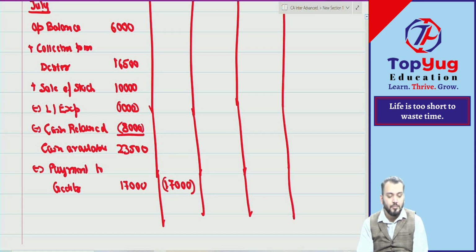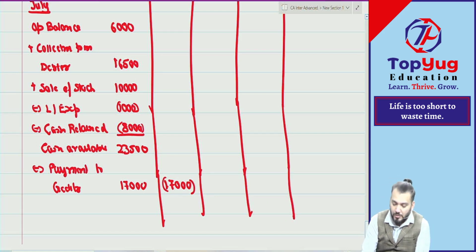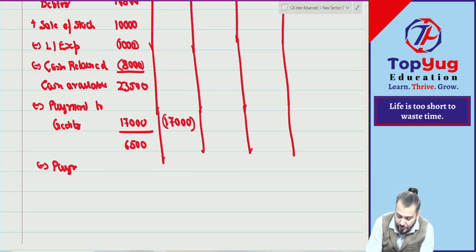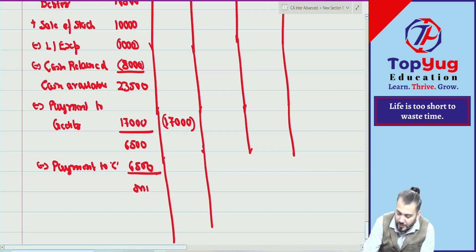Correct? Understood? Then whatever amount is left, how much left? So this 6,500 will be paid first to whom? It is payment to C as per order of payment. The payment to partner C is 6,500 and this will become nil.